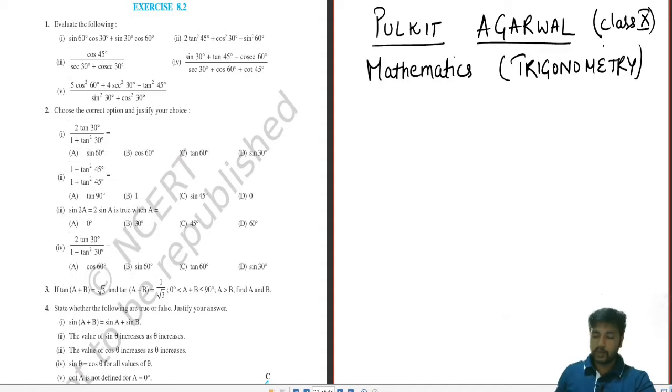So let's solve the sums for 8.2. Here you can see we have exercise 8.2 of NCERT. We will be solving the sums of this exercise.